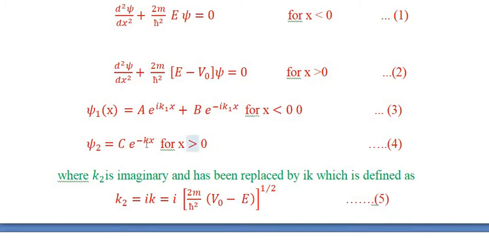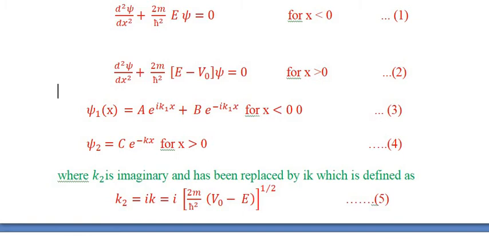D कैंसिल हो गया था कोफिशिएंट, तो हमारे पास बचा था C into e raised to the power iota k2x। iota k2 की जगह हमने लिखा था k2 का मान है हमारे पास iota k, तो iota iota करके हमारे पास प्लस था, तो यहाँ पर आ जाएगा माइनस ऑफ kx for x is greater than 0 region, and k2 is imaginary which is replaced by iota k, और k2 को हमने डिफाइन कर दिया, k2 is equal to iota within the bracket, or you can say under the root 2m over h cross square into V0 minus E.